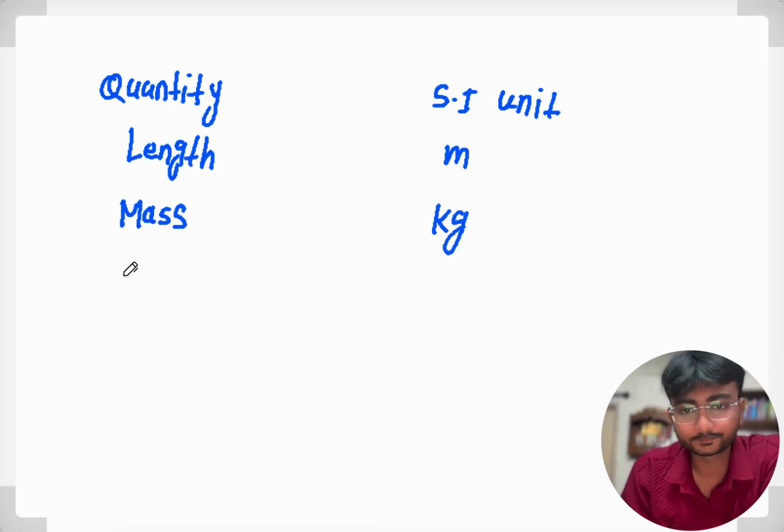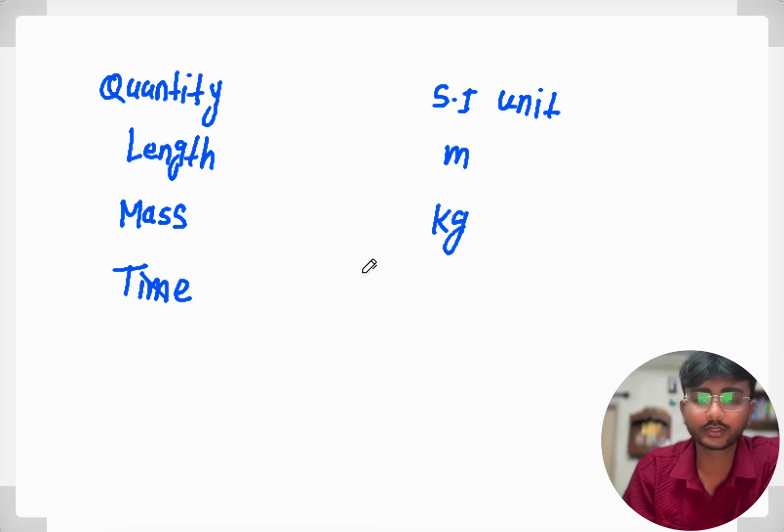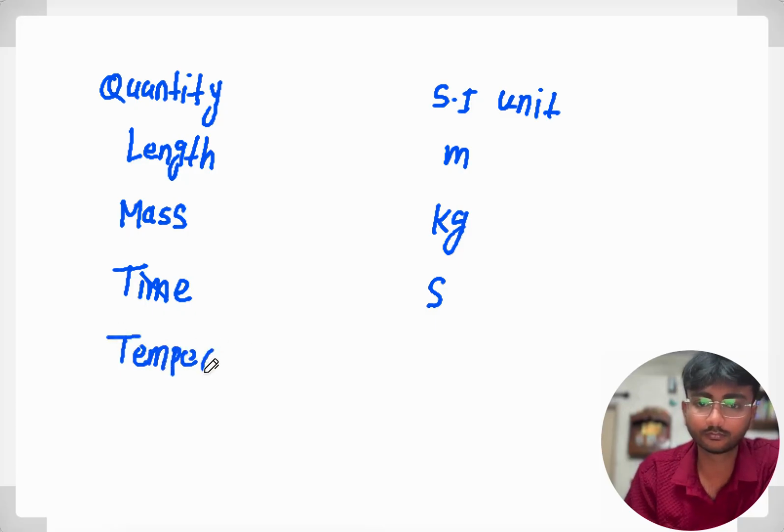Then we have time. So the SI unit of time is second, s. Then we have temperature, and the SI unit of temperature is Kelvin, K.